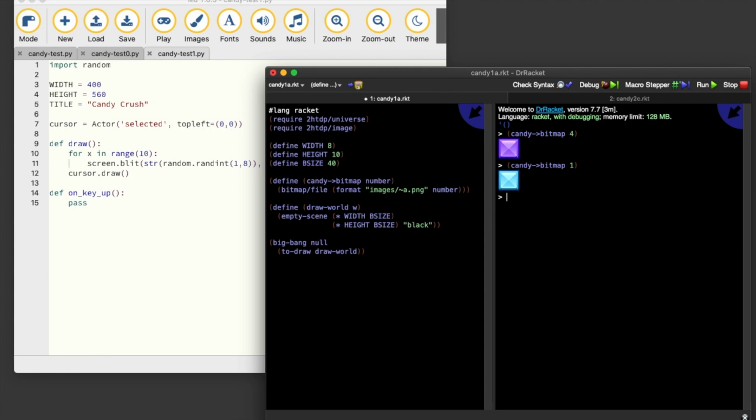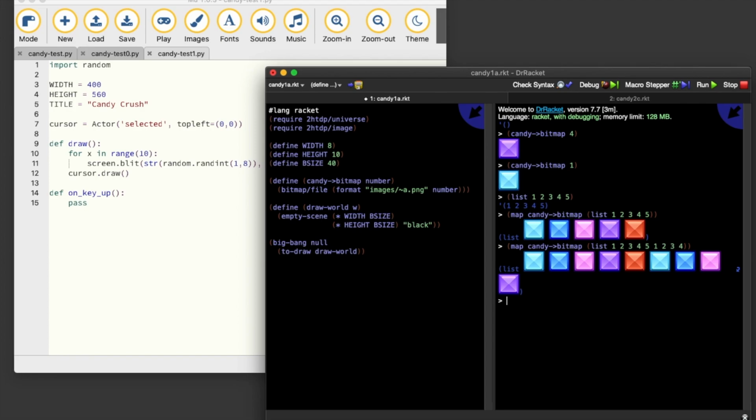So our world is going to be a list of candy. So we just generate a simple list like this. And then the next question is, how do we turn that list of numbers into a list of tiles? And this is where we can introduce the map function. And it's quite straightforward. We can simply use map, candy to bitmap, and then we can use our list. And that is a really nice feature of Racket. We can see the results of that directly in the REPL, and we can obviously add more tiles and do other such things.